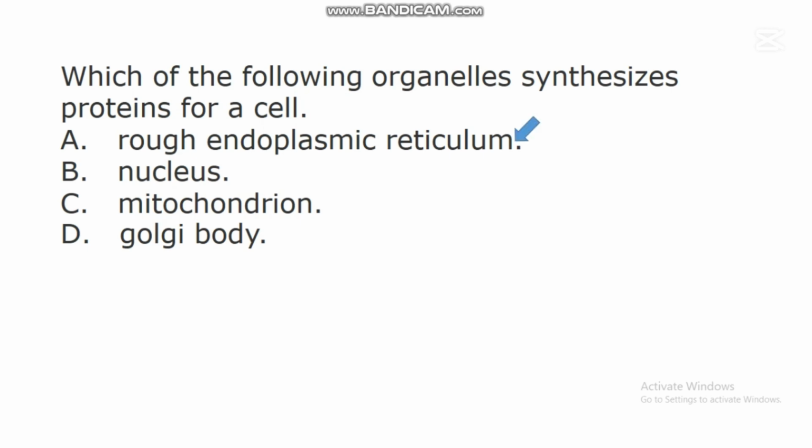Rough endoplasmic reticulum. In a cell, we have two main types of endoplasmic reticulum. We have the rough endoplasmic reticulum and we have the smooth endoplasmic reticulum. The rough endoplasmic reticulum contains a structure called ribosome, and that ribosome is responsible for protein synthesis. So because rough endoplasmic reticulum contains ribosome, it helps in protein synthesis. There are many other organelles, but these are the key organelles found in a typical cell.